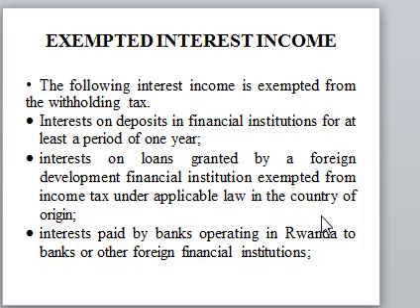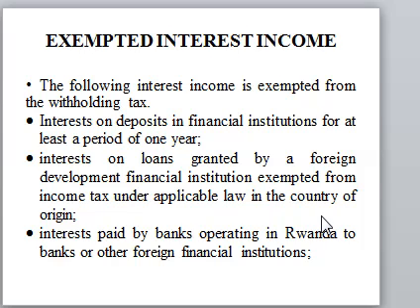So if you have invested, for example, in a fixed deposit and your fixed deposit is 2 years, or 15 months, or 1 year, 12 months, the interest income that you get on those deposits is exempted. However, if it is below 12 months, then you pay tax. If it is 12 months and above, then the interest income will be exempted from tax.